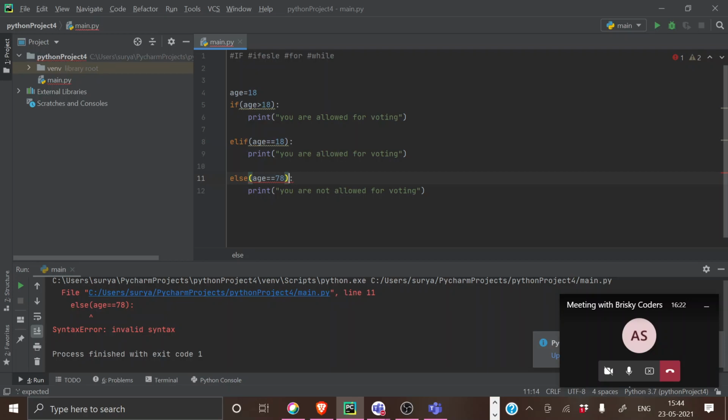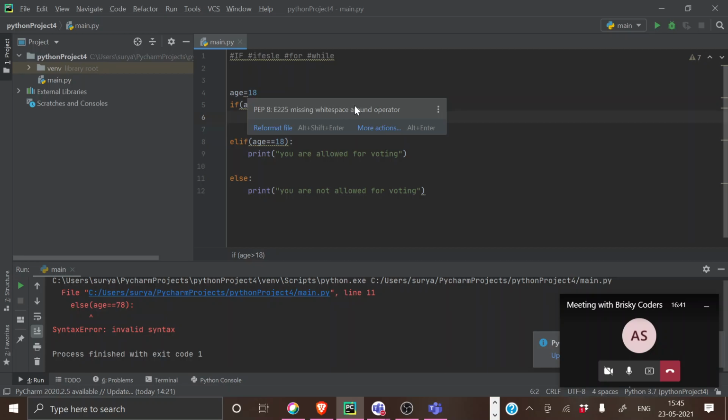So whenever you're having any confusion, just try it and you will be able to see. That's what I said, right? Else is something called denying. It's a no. So you don't have to give any condition. If your answers are not in the if and else if, it is not completely covered. So else is something outside of it, so it's completely denying. It's like true and false, so you don't have to give any conditions to it.